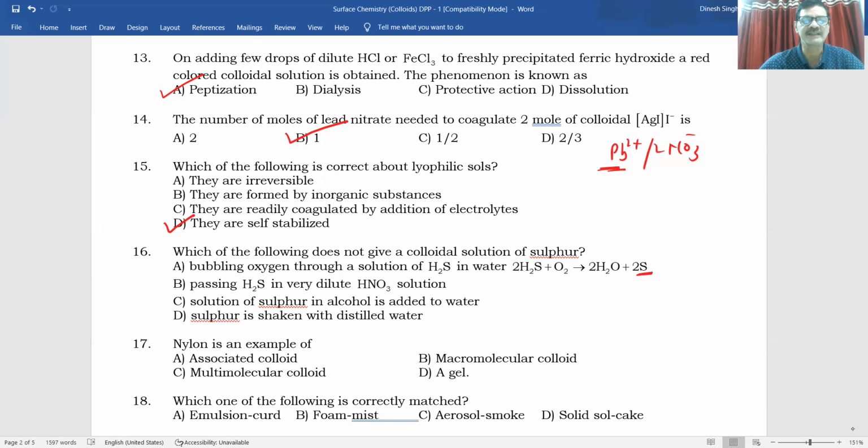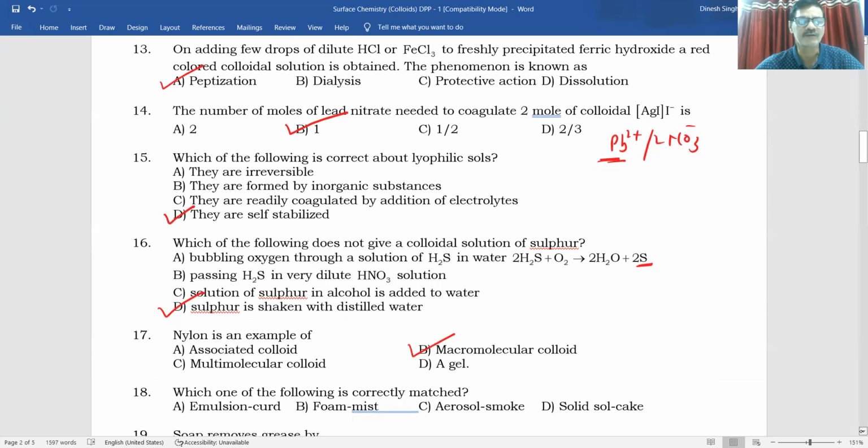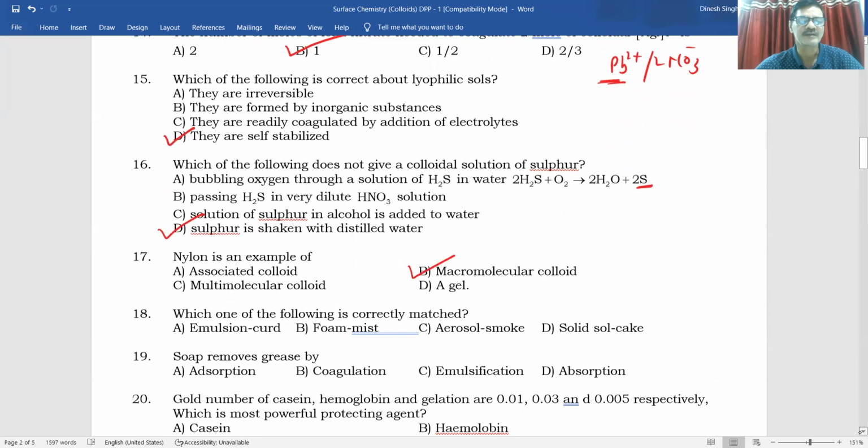Sulfur shaken with distilled water: by this way a colloidal solution will not be obtained. Is it clear to everybody? Nylon is an example of what? Nylon has a very large number of molecules, so nylon is an example of a macromolecular colloidal solution.